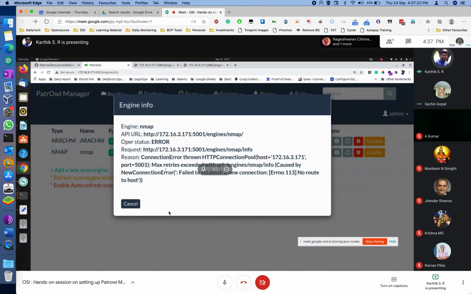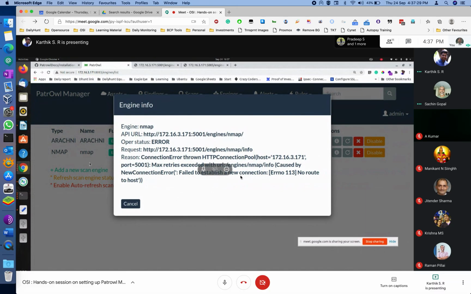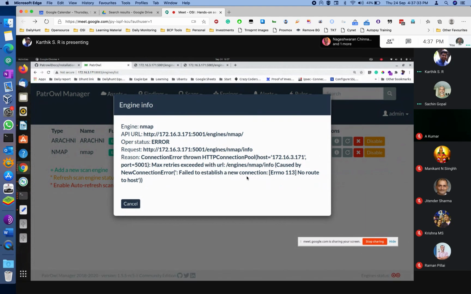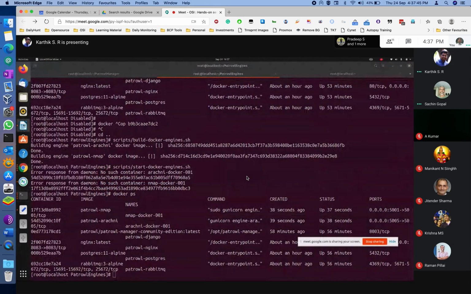Connection error thrown. See, it is saying no route to host. Failed to establish a new connection. No route to host. Okay, I think I'll try to disable the firewall and check. Did you disable SELinux also? No, sir. No wonder. I didn't disable. Might be that is causing this trouble to you.